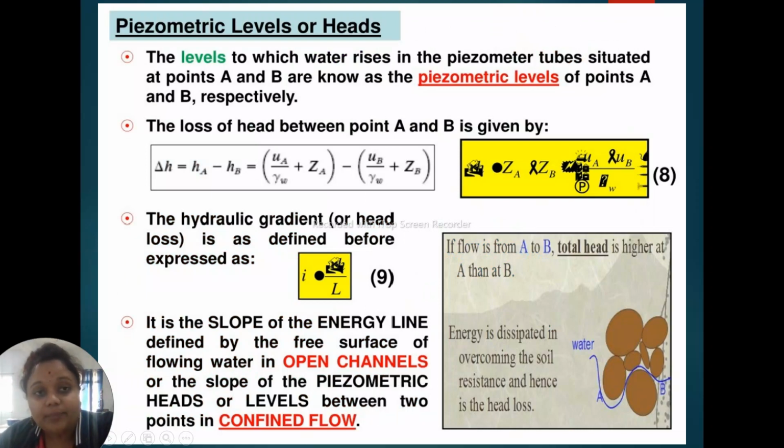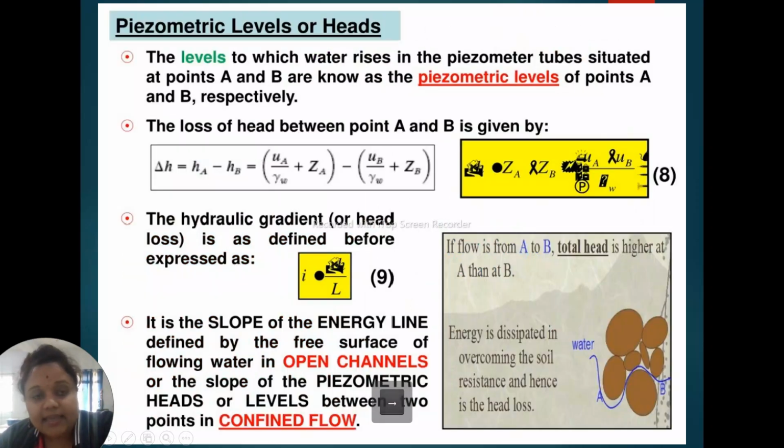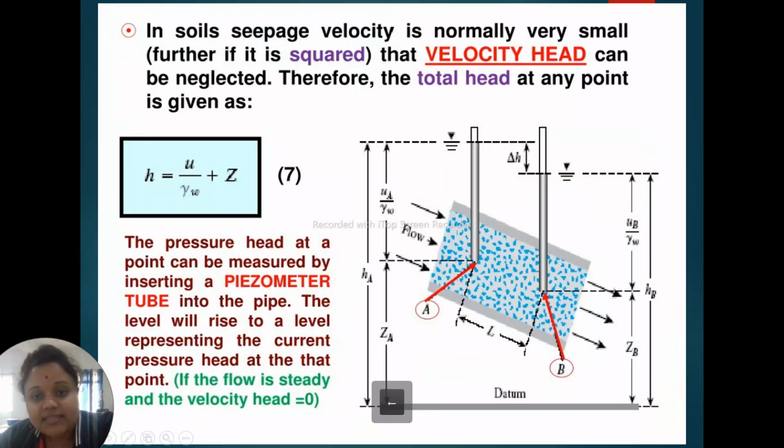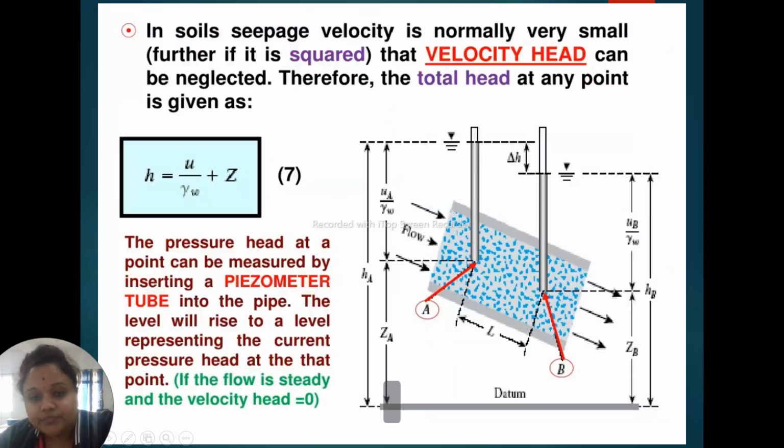So piezometric levels of head: delta H is equal to HA minus HB. This is the flow of water. Delta H is equal to HA minus HB. So what is HA? This is the value of HA, U by gamma W. We know that this is pressure head. Pressure head is equal to U by gamma W.